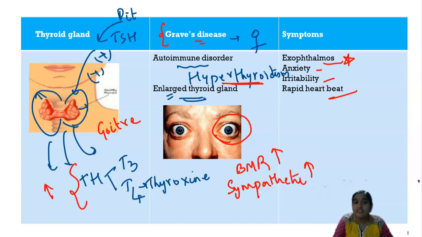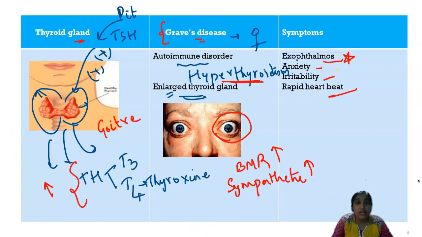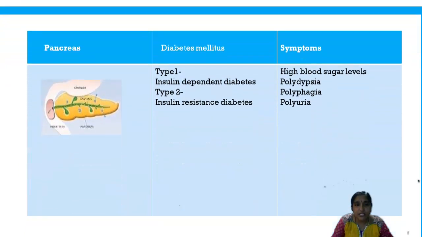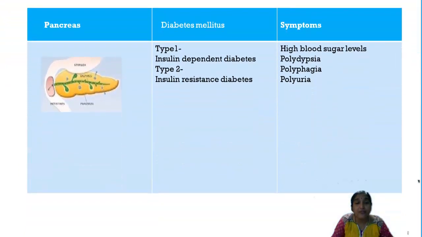So here in Graves' disease, what is happening? The thyroid gland is affected. Okay, now the next condition is diabetes mellitus. I already said to you, these people have high blood glucose. They have high blood sugar levels.